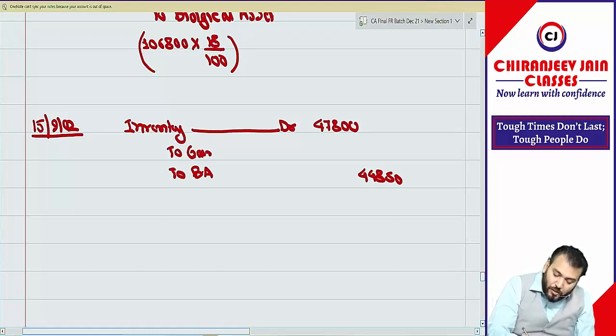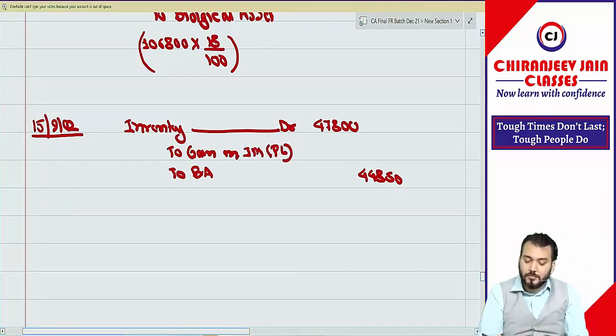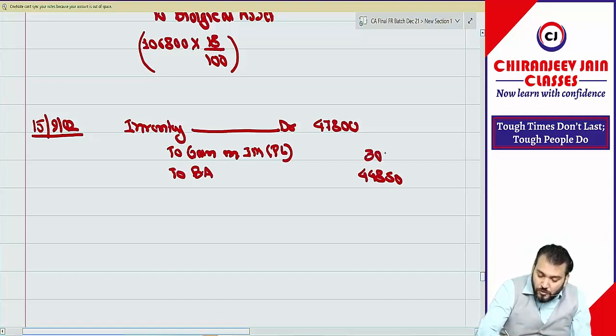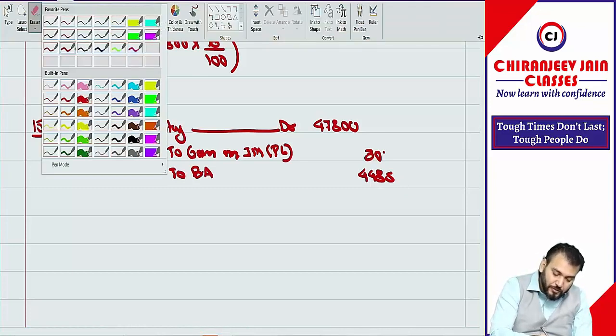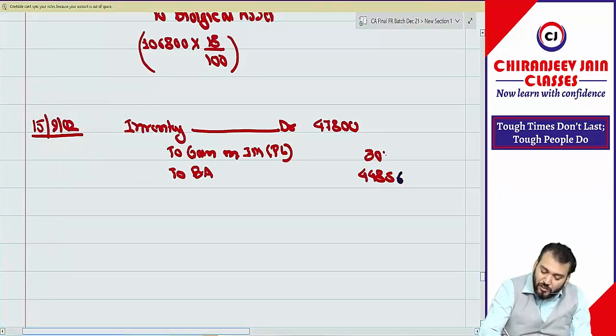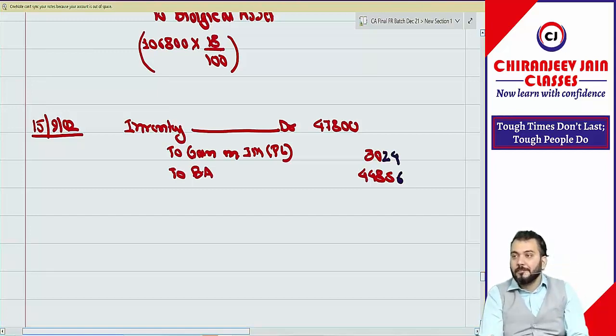So gain on initial measurement of inventory transferred to PL, how much? 3,024. Have you understood this journal entry?